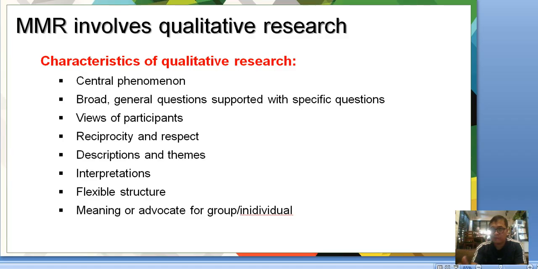When you are doing computer-aided qualitative data analysis, we use software such as Orange. It's a data mining software, but its limitation is that it could only detect whether your participants are positive or negative to the phenomenon that you are investigating.